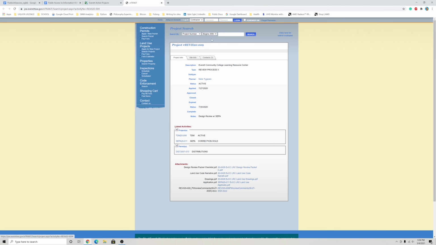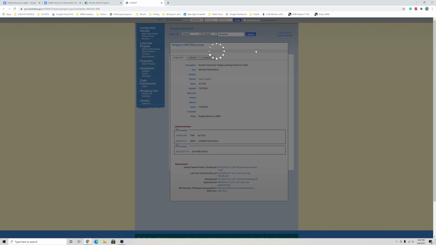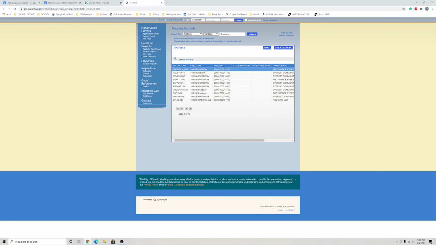Searching eTrackit can be done by choosing property or parcel ID and then choosing contains or equals, then typing an address or parcel ID. Simply typing in Broadway will give you all of the projects going on Broadway in Everett, and you can look through the different types of projects and paperwork attached by clicking on the project.